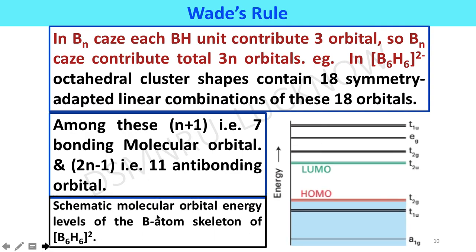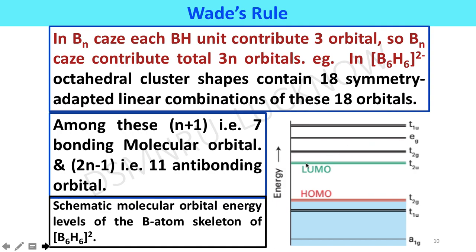The schematic diagram of these bonding and anti-bonding molecular orbitals is shown here. There are two triply degenerate sets, represented as T2g and T1u, and one non-degenerate, A1g. In this way, 3 plus 3 plus 1, that is 7, bonding molecular orbitals are present in the bonding region, and this is well separated from the anti-bonding molecular orbitals. The anti-bonding orbitals contain 3 triply degenerate sets, T2u, T1g, and T1u, and one non-degenerate, so if you add them, there are a total of 11 anti-bonding molecular orbitals.